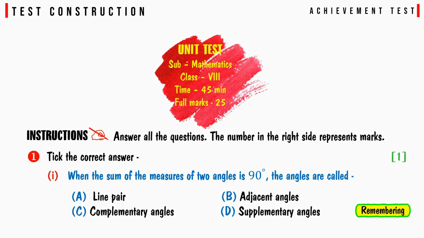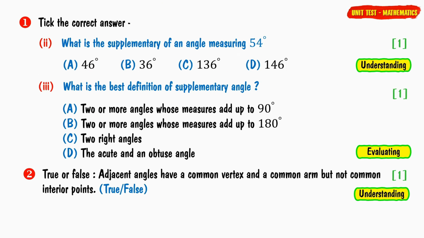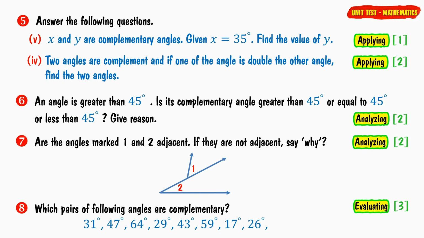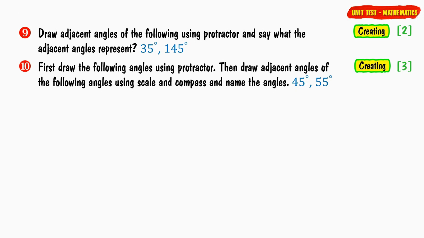Test construction. Instructions: answer all the questions. The number on the right side represents marks. The first question is on remembering. Here I have given 3 multiple choice questions in question number 1. The second question is a true-false type question. The third question is fill in the blanks. Questions number 4 and 5 are short answer type questions. Questions number 6 and 7 are on analyzing and question number 8 is on evaluating. Questions number 9 and 10 are on creating.